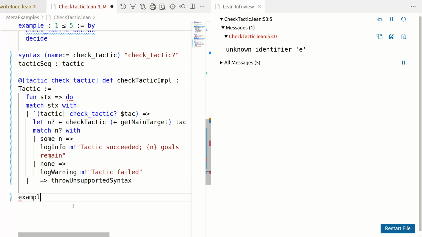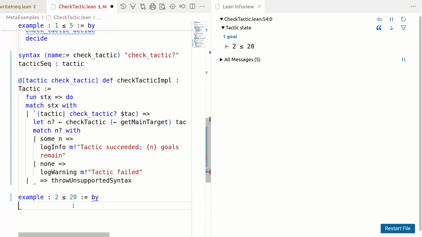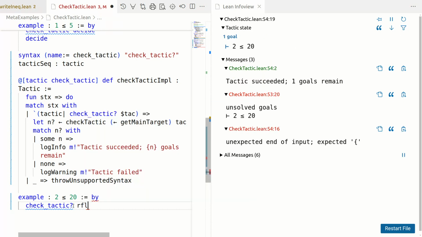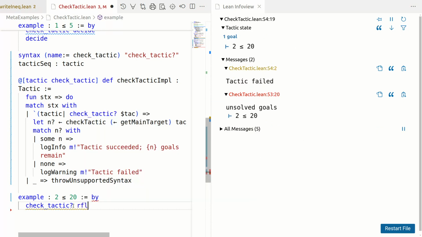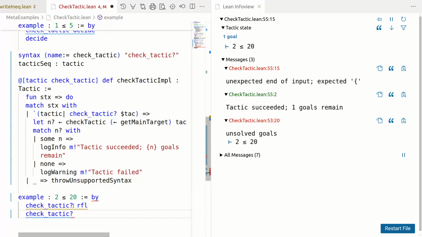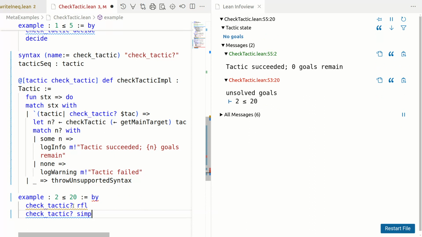Let's just test it before adding the feature we really wanted. So 2 is less than or equal to 20 by, suppose I say check tactic question mark RFL, then it says the tactic failed. And if I say check tactic question mark and simp, it succeeded and 0 goals remain. So this is what we want to do, but we want to try this.